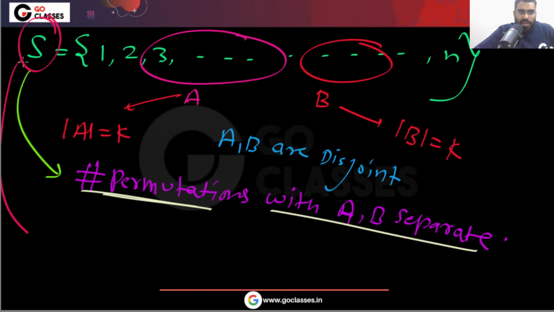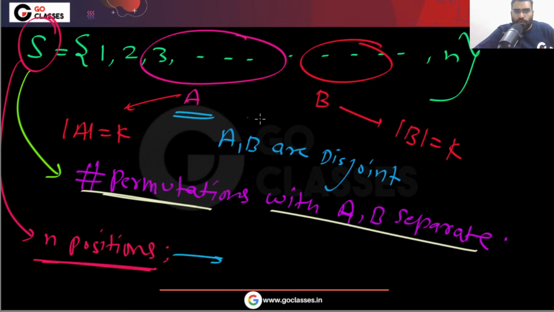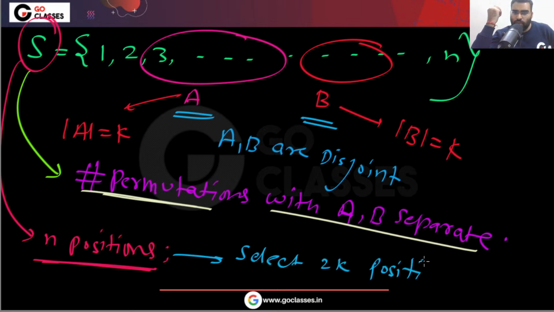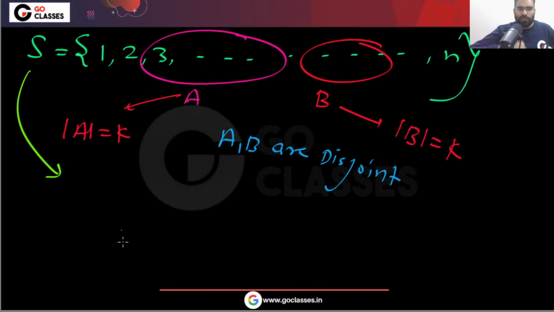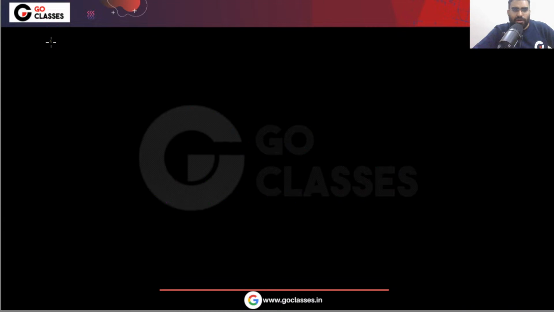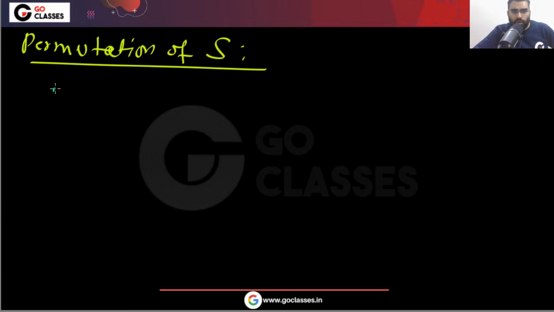In these n positions, first you select 2k positions for A comma B. Just select 2k positions for A and B. Now, we want permutations of S, and in that there are total n positions.